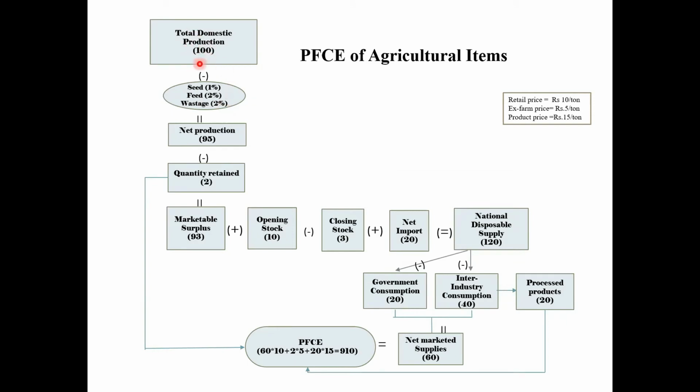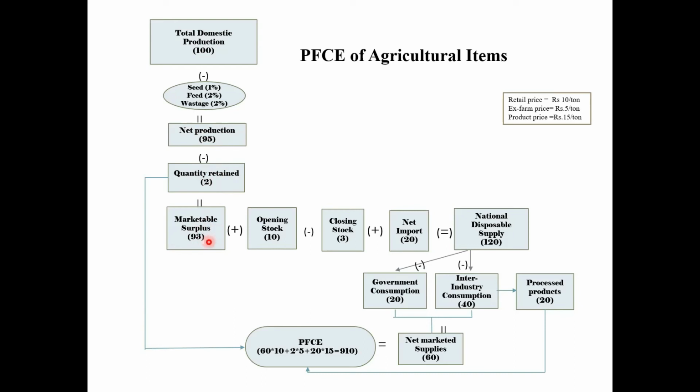Out of the total production of food grains, say 100 tons in a year, the quantity retained for seed, feed and wastage, which is 1%, 2% and 2% of the total production respectively in our case, are subtracted to arrive at the net market production. So here our net market production comes as 95 tons. From this net market production of 95 tons, some quantity is retained by the producer for his own consumption. Let's say that's 2 tons. This quantity is subtracted to arrive at the marketable surplus. So here marketable surplus is 93 tons.